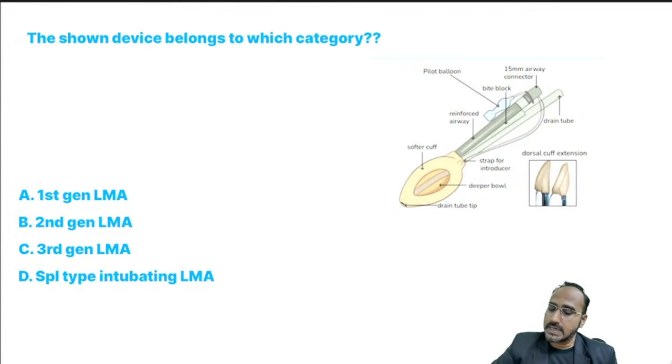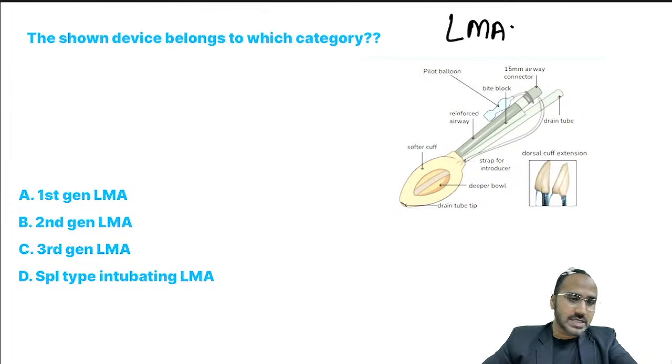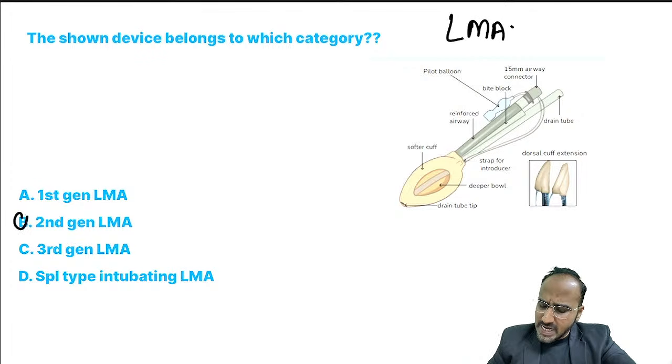The shown device belongs to which category? First of all, what is this device, guys? This device is a supraglottic airway, or laryngeal mask airway. Now, which generation does this belong to? First, second, third, or a special type of intubating LMA? If I see two openings, the immediate answer is a second generation LMA. It is a ProSeal LMA.